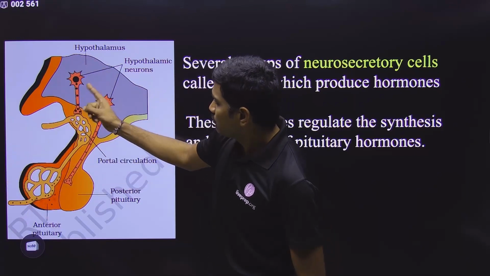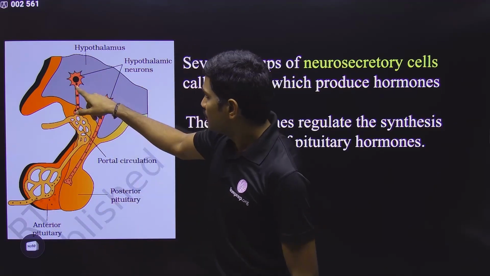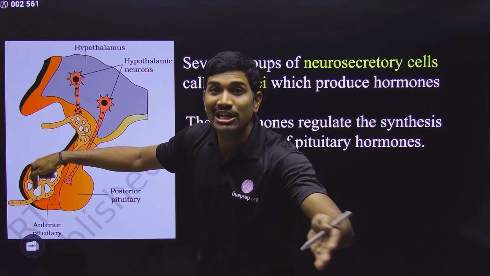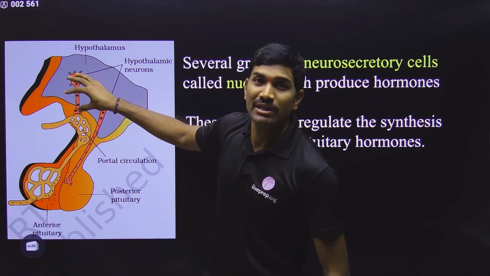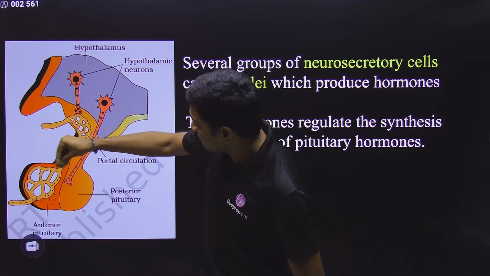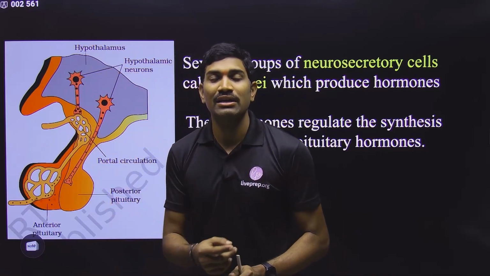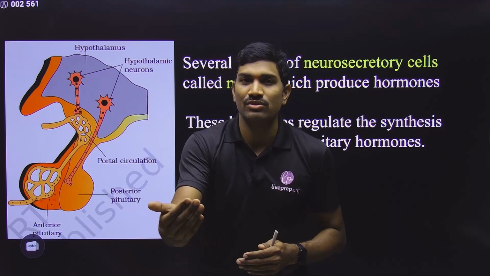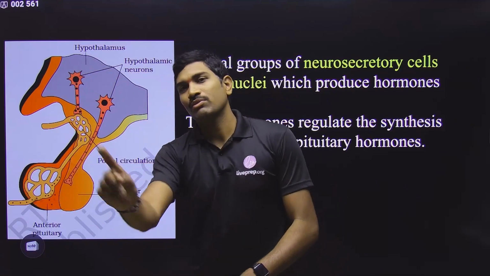So now these hormones are again of two types. Some are releasing hormones. If the releasing hormone is coming from the hypothalamus and acting on it, it will help in the release of hormones from the pituitary. Some hormones are called inhibitory hormones. If an inhibitory hormone is coming and acting on it, it will stop the release of that particular hormone. So for the majority of these things, you will study two hormones. If the releasing hormone is coming from the hypothalamus, then only it is released from the pituitary.